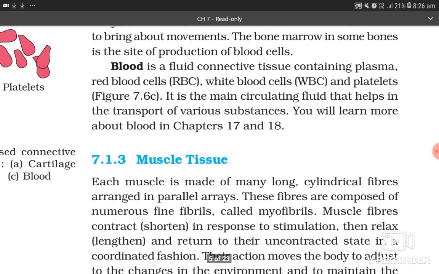Now, blood. Blood is a fluid connective tissue containing plasma, red blood cells, white blood cells and platelets. It is the main circulating fluid that helps in the transport of various substances. You will learn more about blood in chapters 17 and 18.